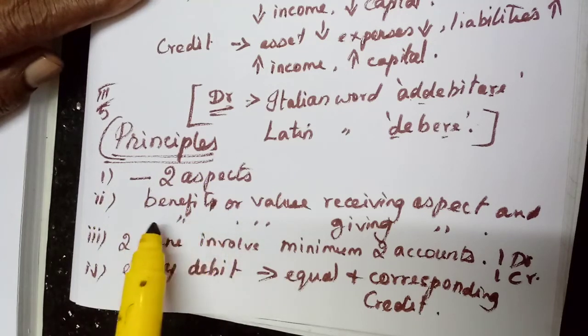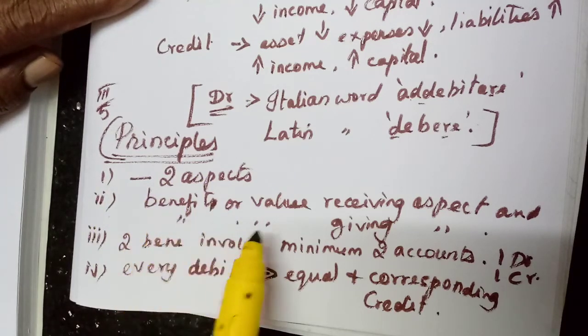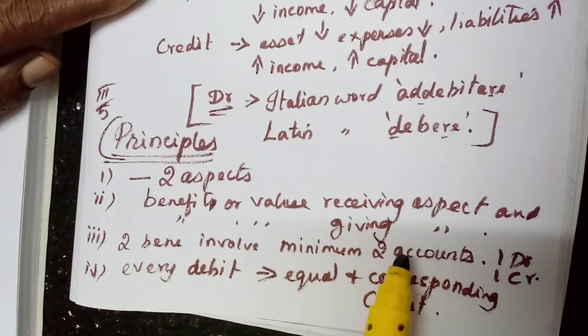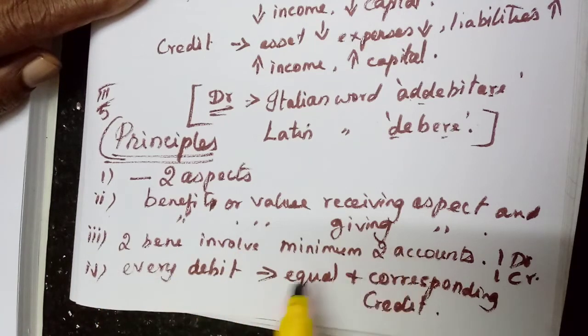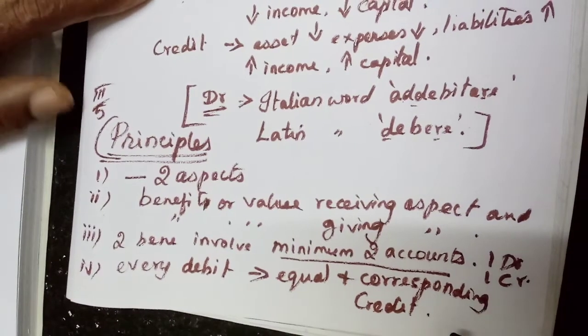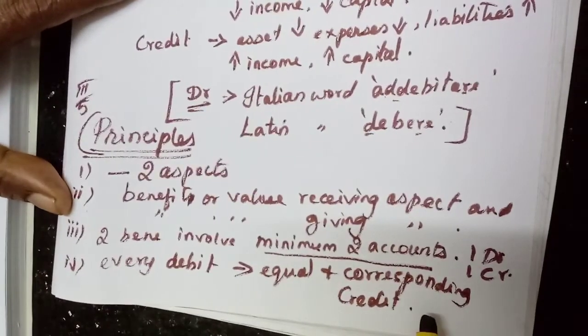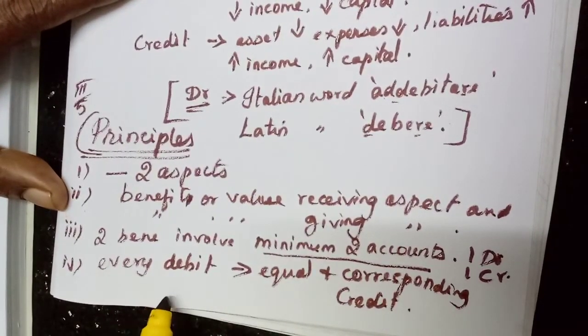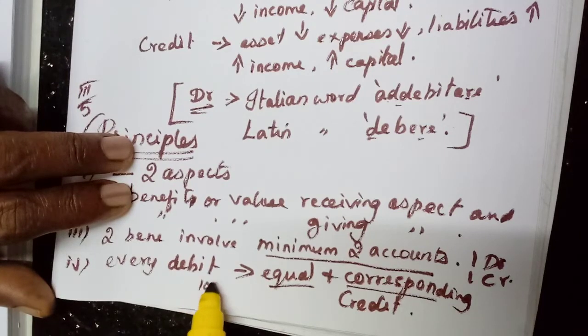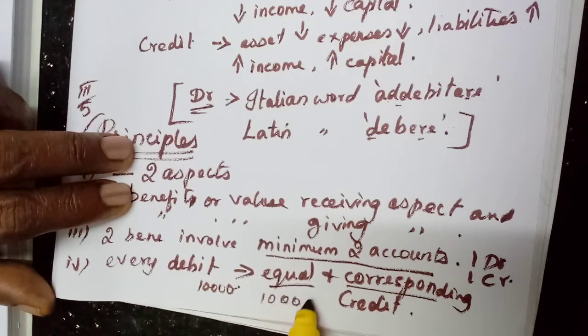These two aspects involved are the benefit or value receiving aspect and the benefit or value giving aspect. Then these two aspects involve minimum two accounts, at least one debit and at least one credit. Then for every debit, there is a corresponding and equal credit. That means if the debit is 10,000, the credit also must be 10,000.